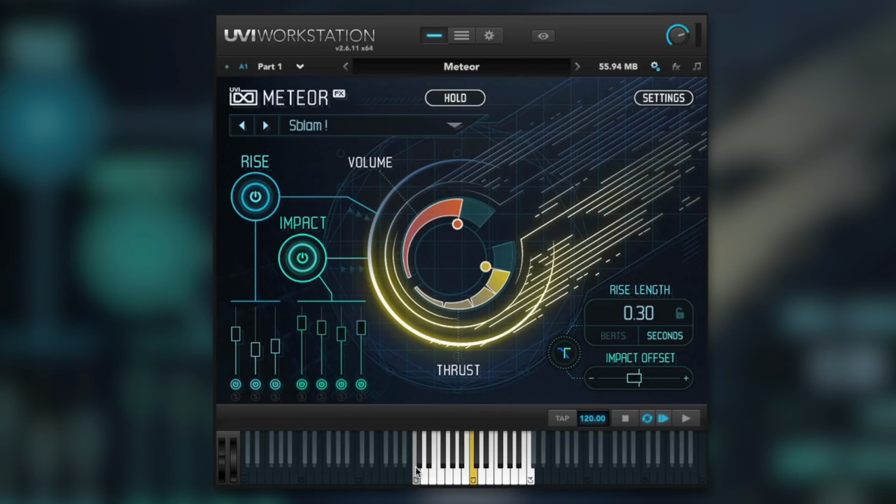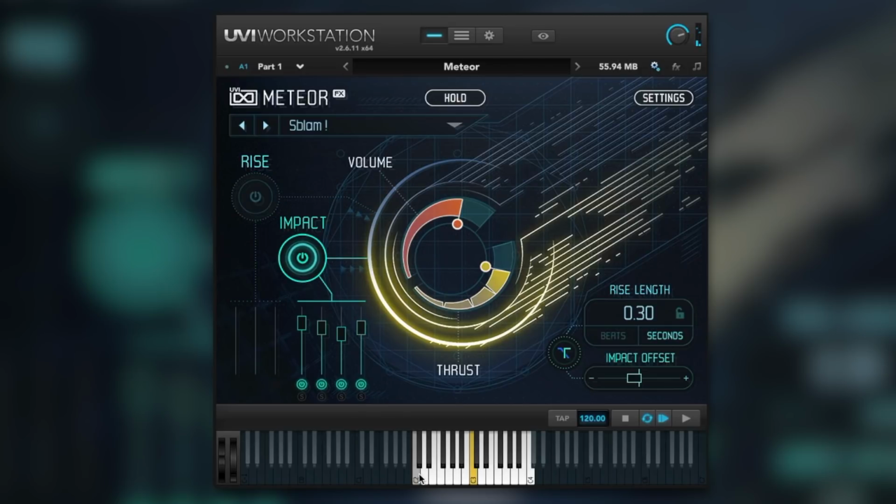Let's find a different preset, see if we can find a kick that can work. That could work quite well. Let's listen to a layer. Quite nice. Let's bypass the thirds.